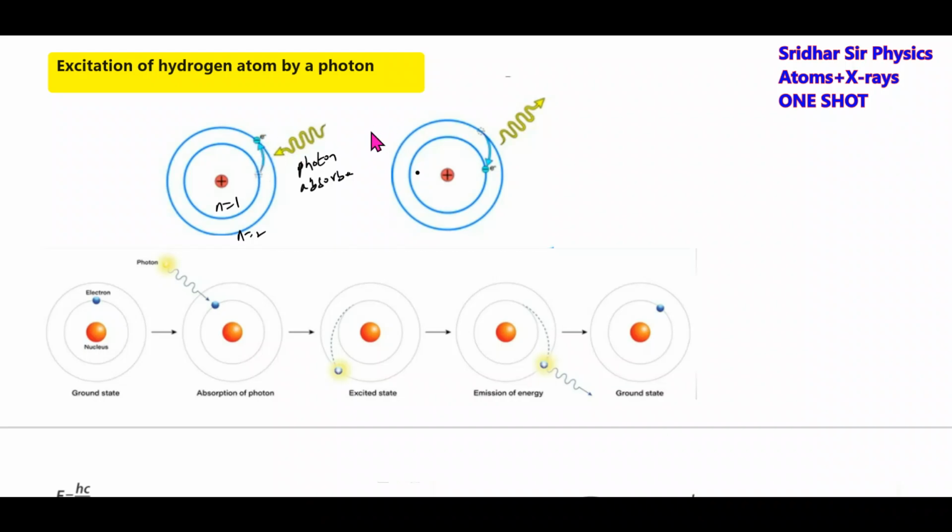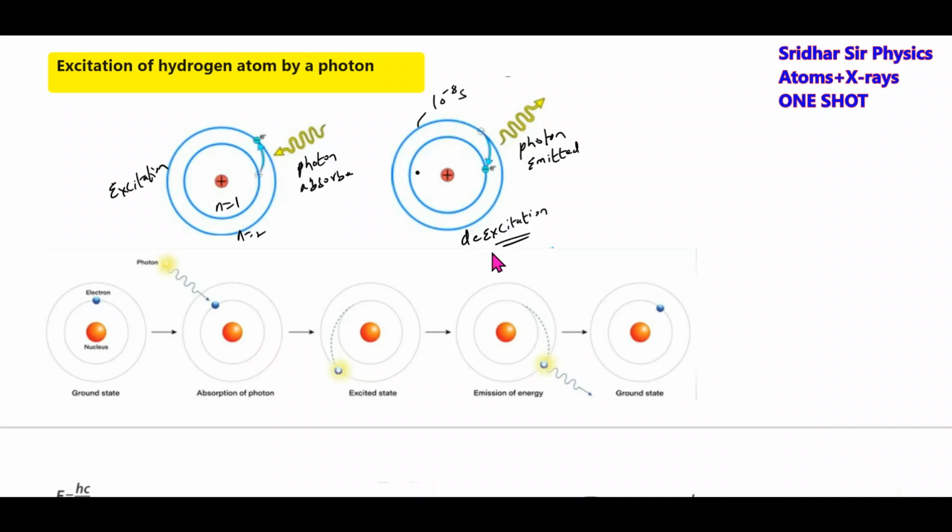Then for what time will it be there? 10 to the power of minus 8 seconds, the electron will stay in the excited state. Then again it will undergo de-excitation, and a photon is emitted. Your entire problem solving is this idea. Very, very important, I'm repeating this a third time. This is called excitation. This is called de-excitation.